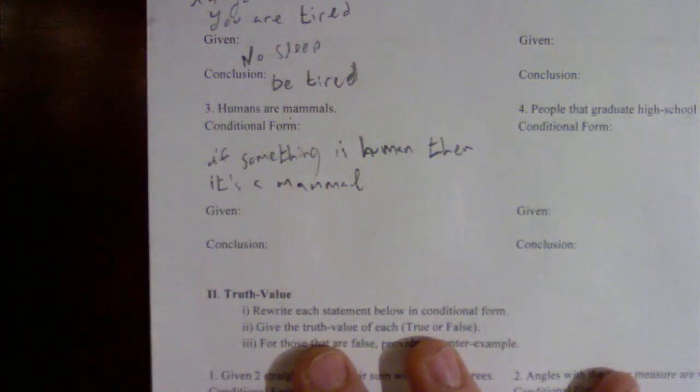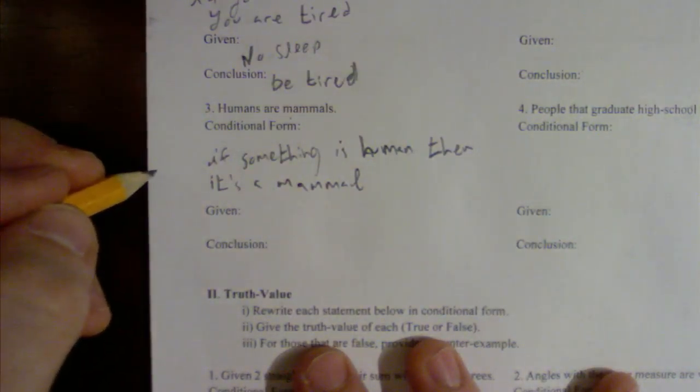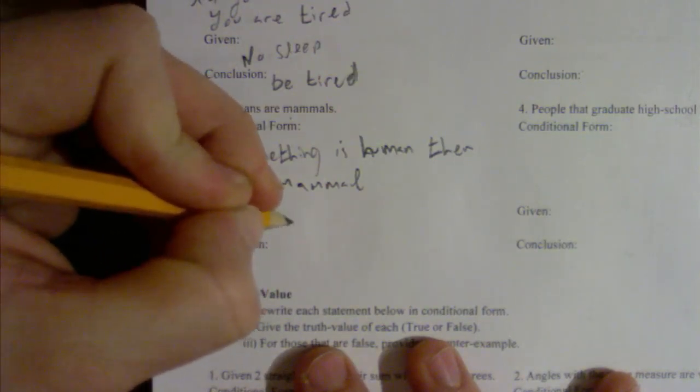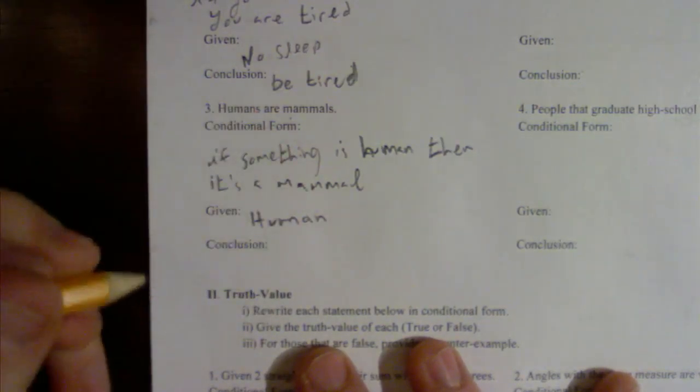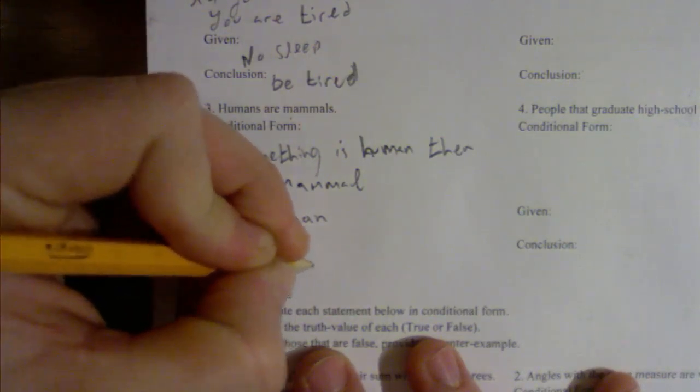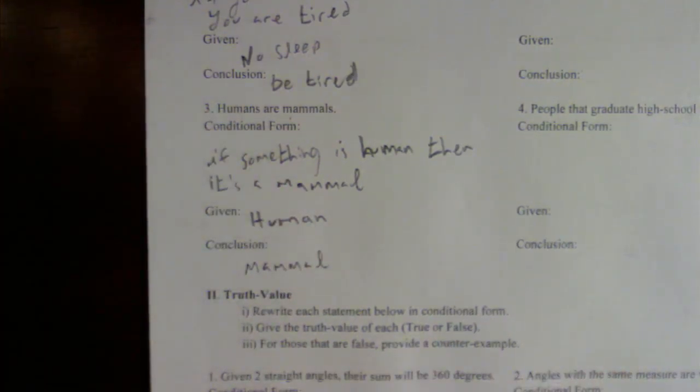And that's it. I just took the statement, switched it into conditional form. My given was that you are human, and my conclusion from that given is that you are a mammal. Now for the rest of this, I'm going to try and write a little bit neater.